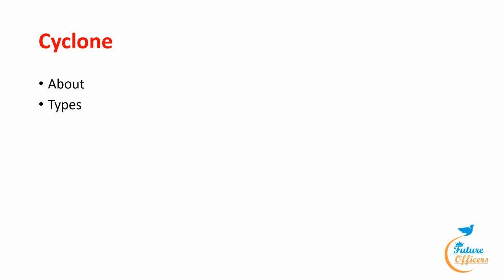Our next topic is cyclone. In this, we have to know what a cyclone is. A cyclone is termed as an atmospheric disturbance. Cyclones are the centers of low pressure.